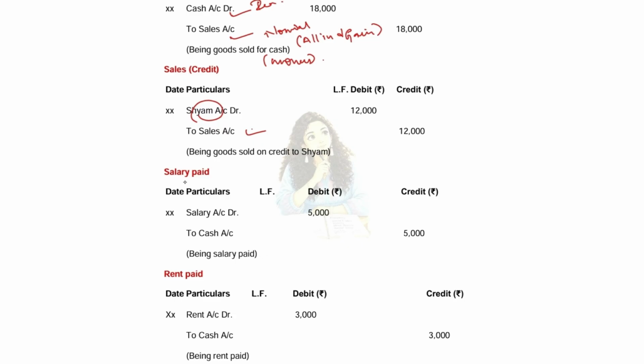Next comes the salary paid. In this, the entry is salary account debtor to cash account, being salary paid. So what is salary? Salary is an expense for you. So it is a nominal account. You will be debiting all the expenses and losses. So it has come in debit side. What is cash? Cash is always a real account. Here the cash goes out. So it is a credit entry.